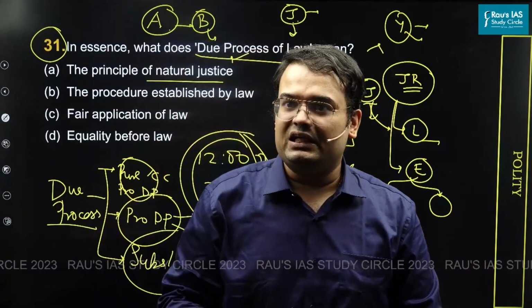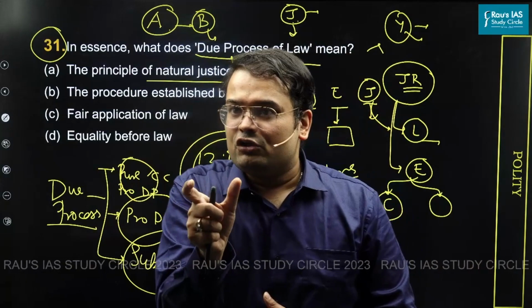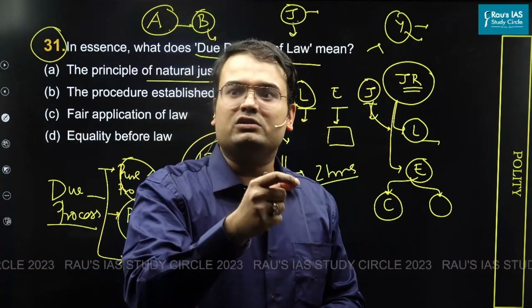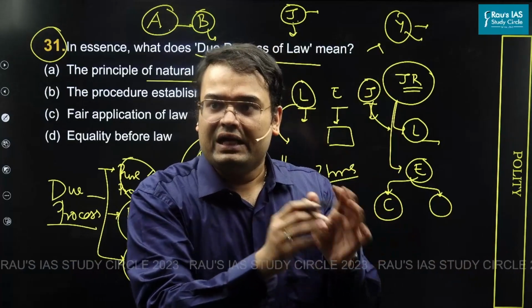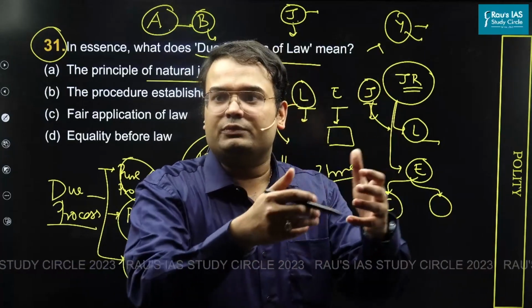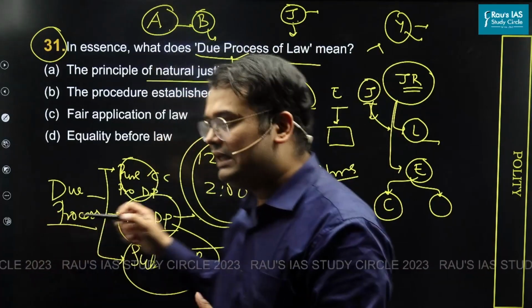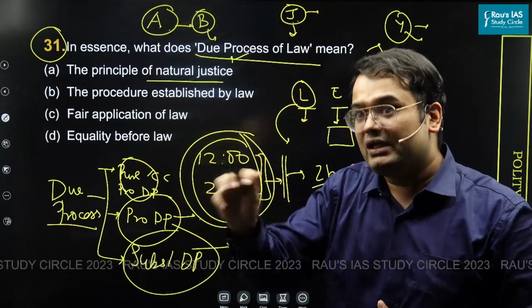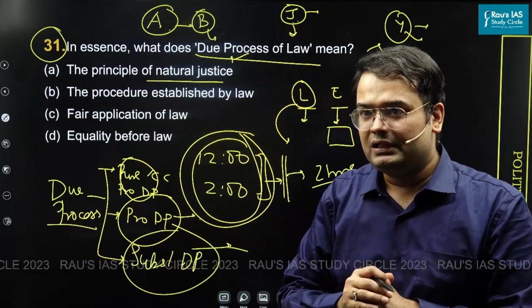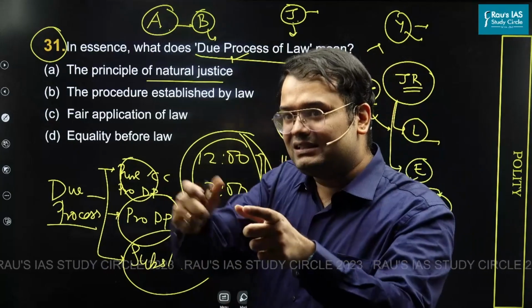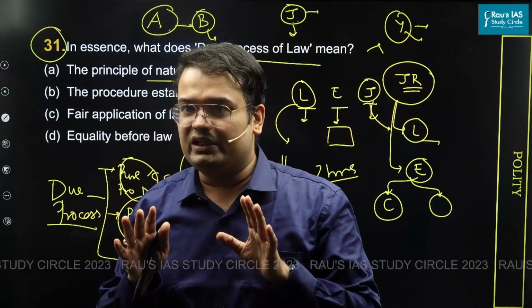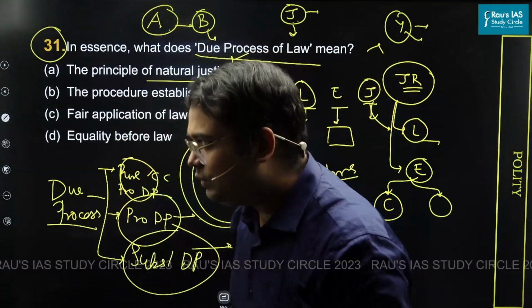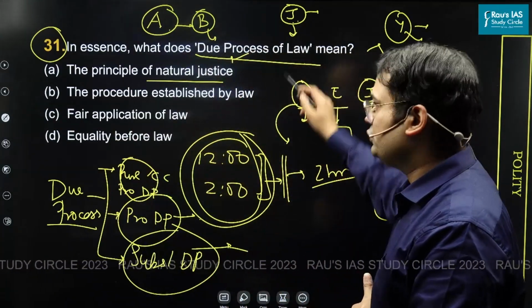In other words, what exactly are we trying to say? That natural justice was not practiced. You essentially are targeting this person, and even though we have found something which is illegal in the possession of Mr. Y, Mr. Y cannot be charged guilty of it for the reason that his rights were not protected. That is, authority was exercised against him in a manner which cannot be called bona fide. That is the third principle. That is, exercise of authority should not happen in a manner in which one can argue it is arbitrary. Make sense? Chalo.